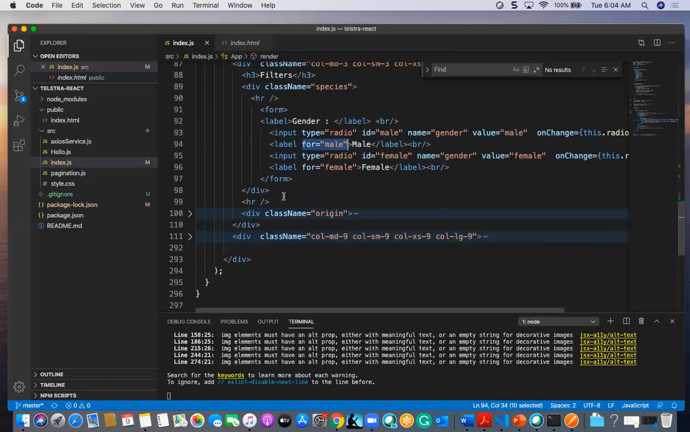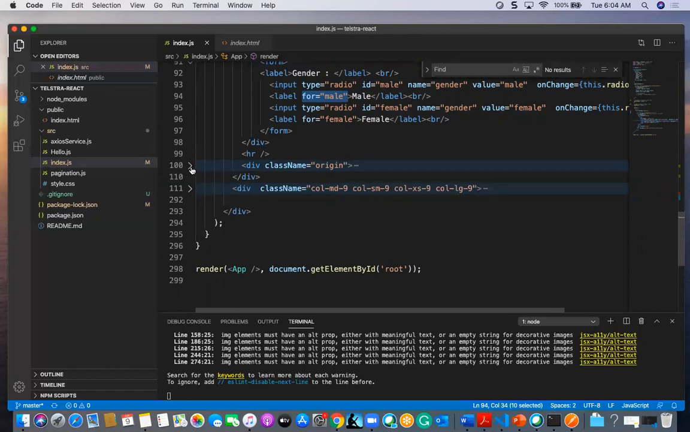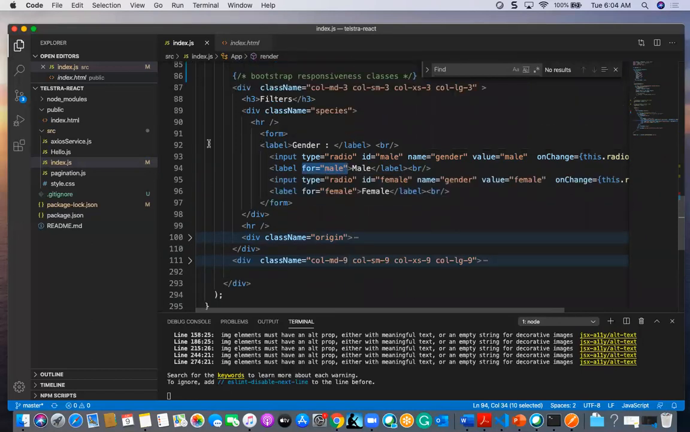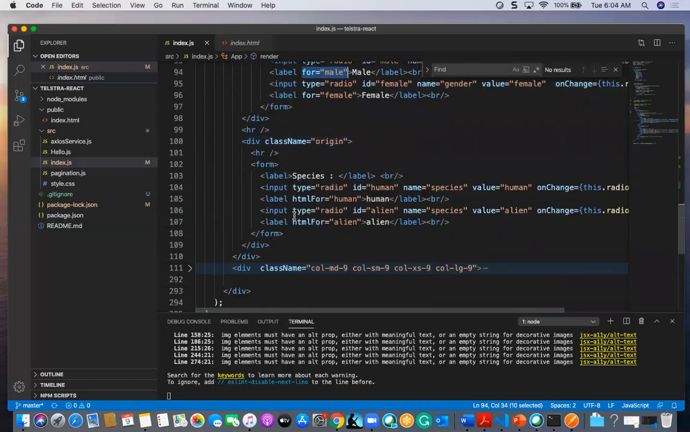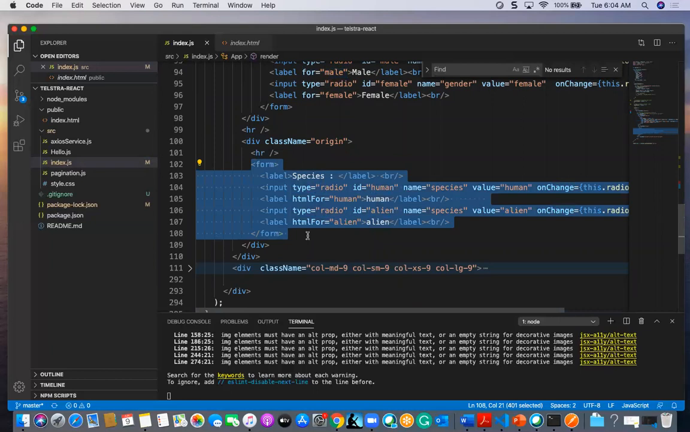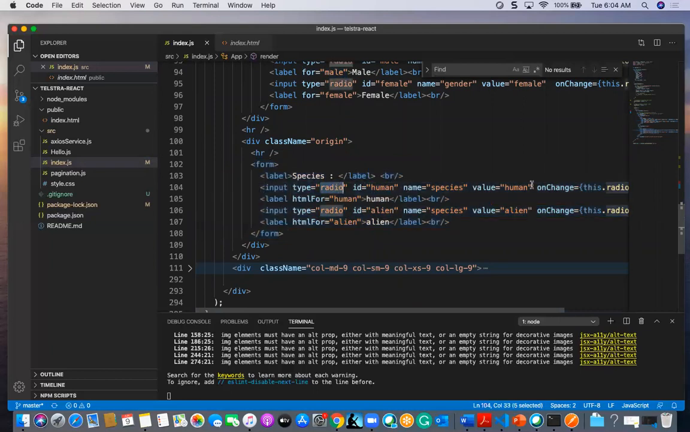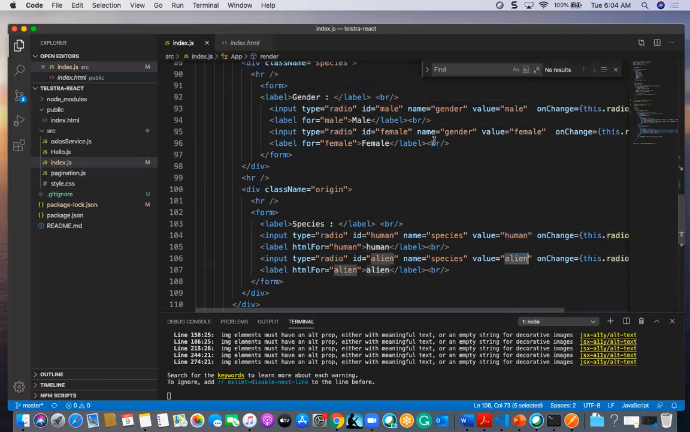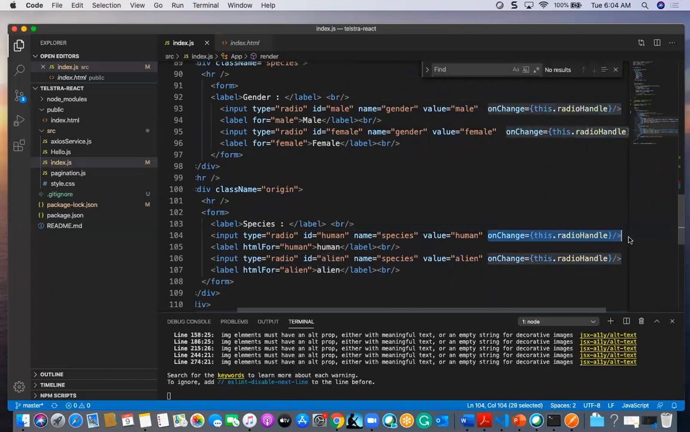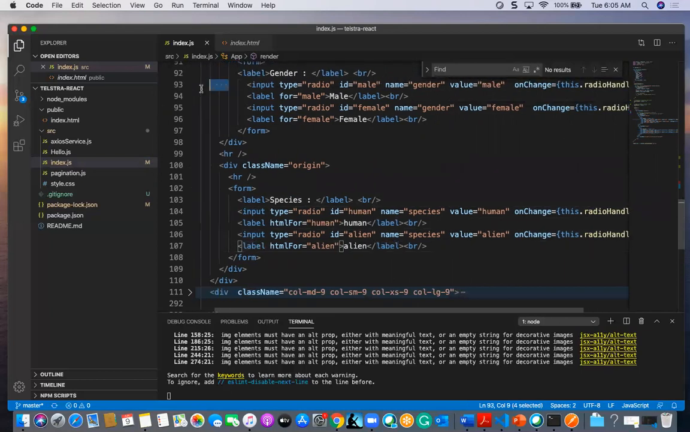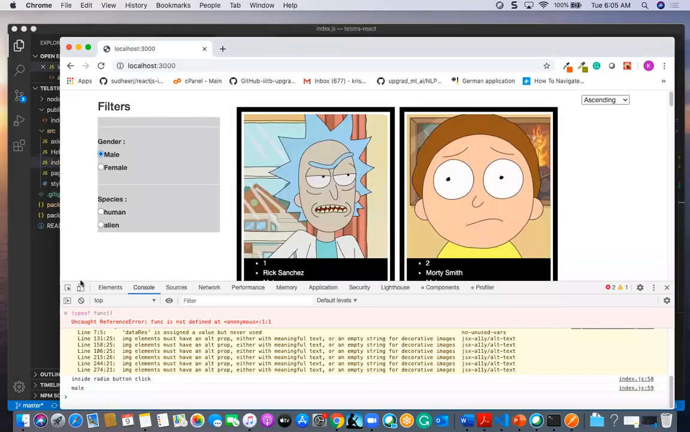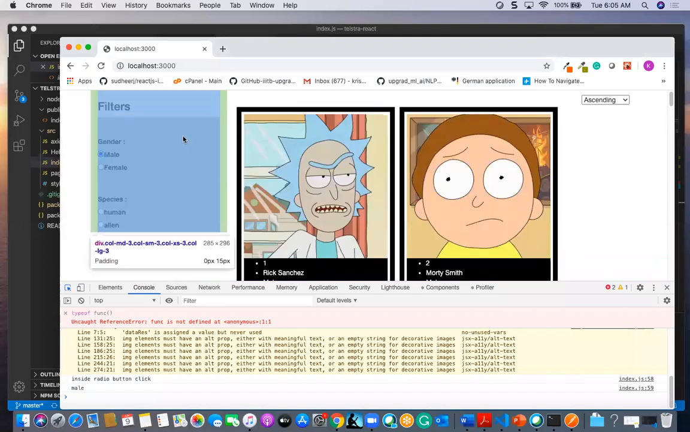Okay, that's HTML. And one more div I have taken, like origin. In this origin I have a form, and I have species and radio, and here I have human and alien. Whatever I have done for male and female, the same thing I have taken here, and the same on change radio handle I have taken. So this is the design of the first three columns.